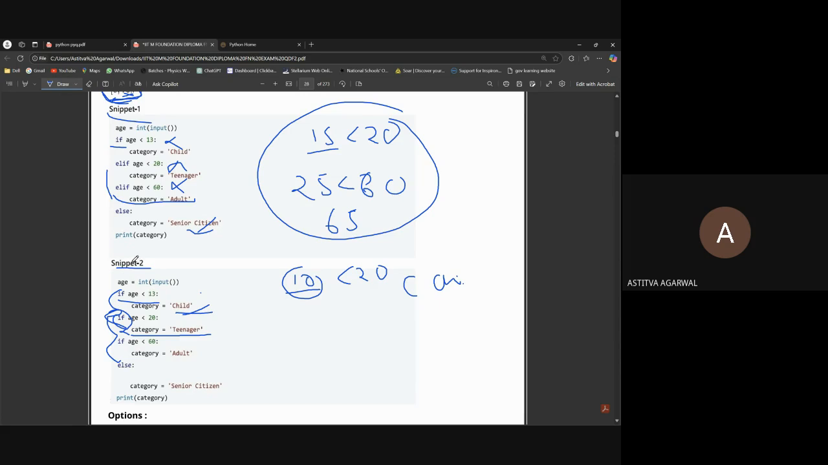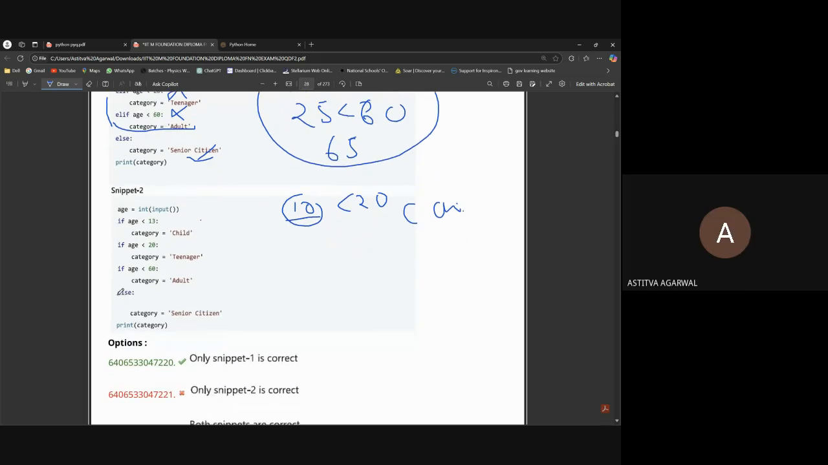You are getting my point or not? Getting, sir. Okay, then it will make the category teenager. And this is also becoming true because 10 is always smaller than 60. So this category will be adult. So at the end, what will be printed? Adult will be printed, and the answer should be child because the age was 10.